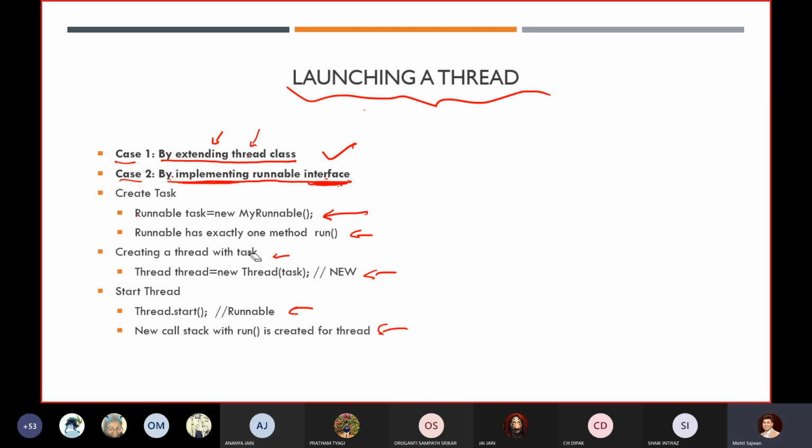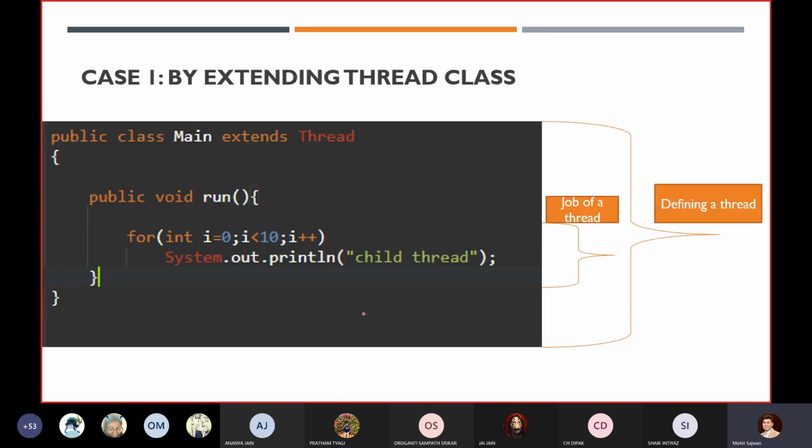But what you should know is that if we inherit that particular class, we have to use the start method to start a thread. Using the start method we are able to run our thread; otherwise we won't be able to run it. I will give you some examples, and using these cases I'm 100% sure you will understand everything.